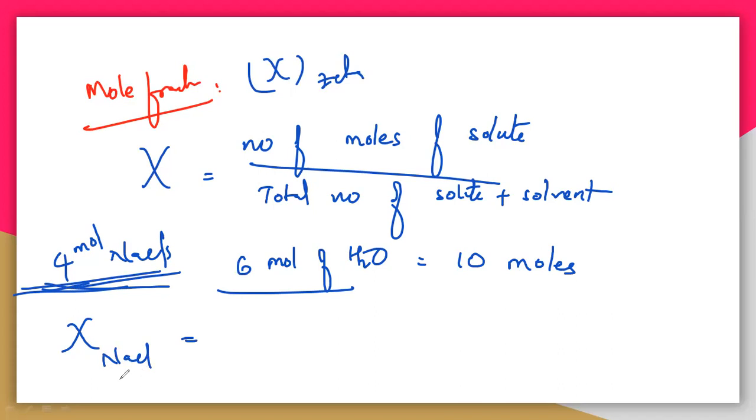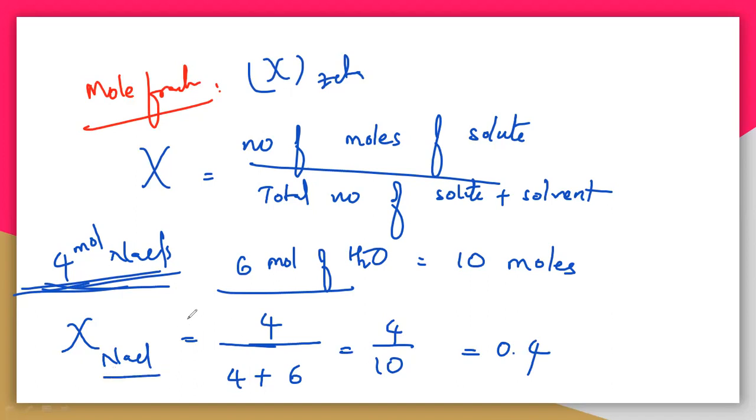So number of moles of NaCl, how many are there? 4. And the total number of moles, so total number of solute and solvent. The solute will be 4 and the solvent will be 6, and total will be 4 by 10, that is 0.4. It is the mole fraction of NaCl.